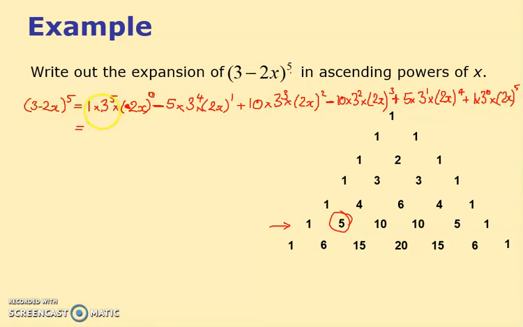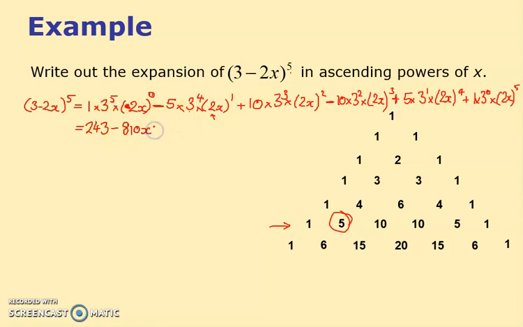Let's simplify. 3 to the 5, I think it's 243. Should know that, but I'll better check. 3 to the power of 5, 243 was right. And the 2x to the 0 disappears. Minus, well, it's 5 times 81. Now notice times by this too. So I'm going to do 5 times 81, that's the 3 to the 4, times by 2. 810, that's a big old number.